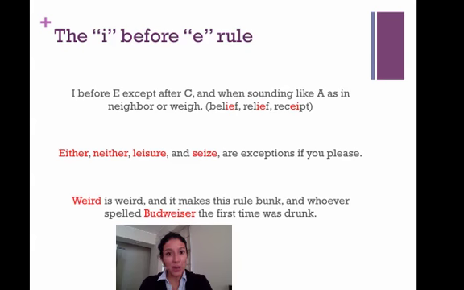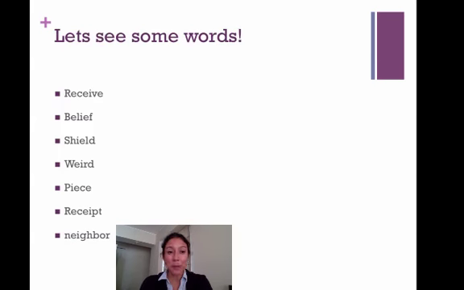All right, so let's go ahead and take a look at some examples. Let's take a look at this word, receive. I always told you that you begin with I before E. But in this case, there's a C. So it's not I before E, it's E before I. In this case, we've got the I before E in belief. But since there is no C, there's an L here, it continues to be I before E. The same thing here. I before E, there is no C, that's why it is I before E.